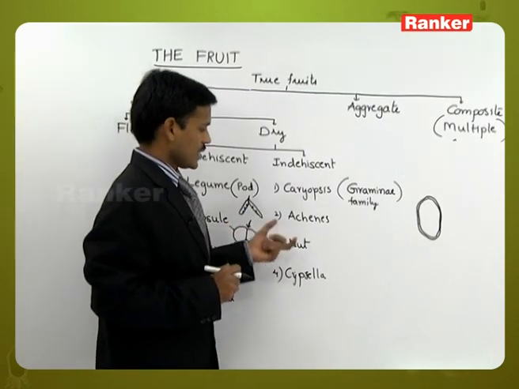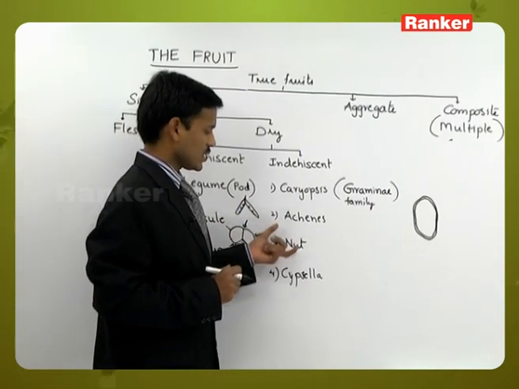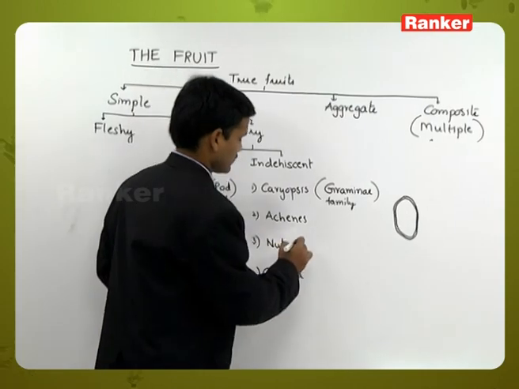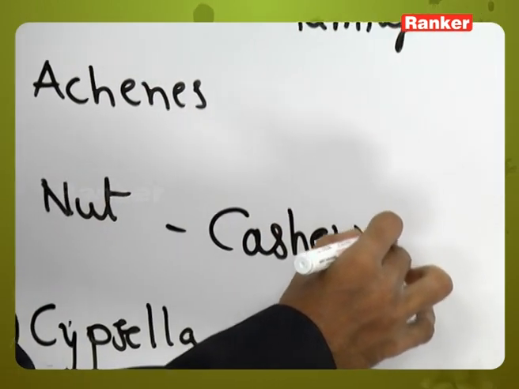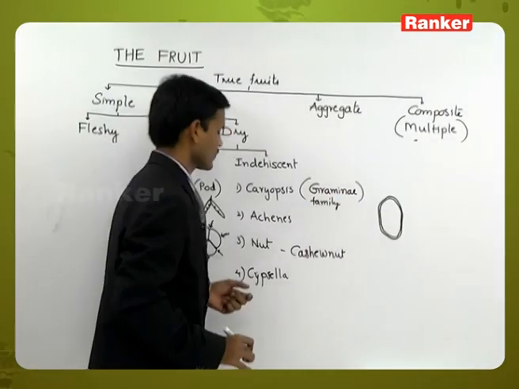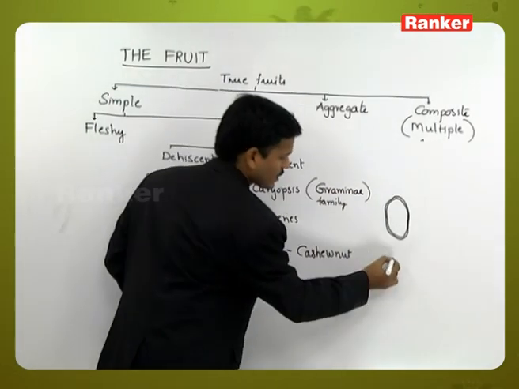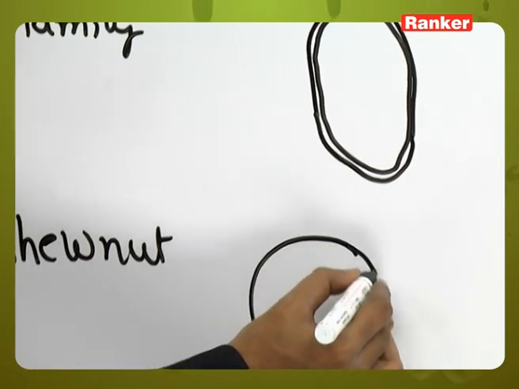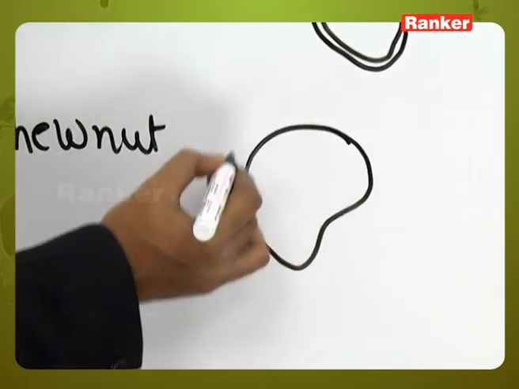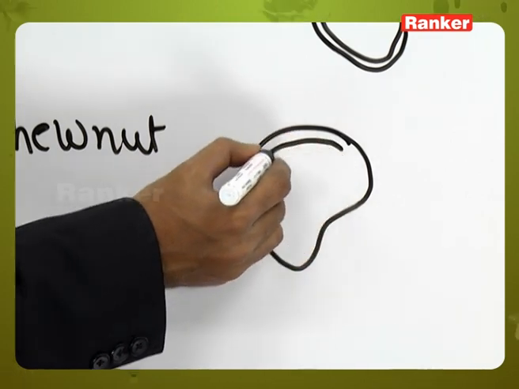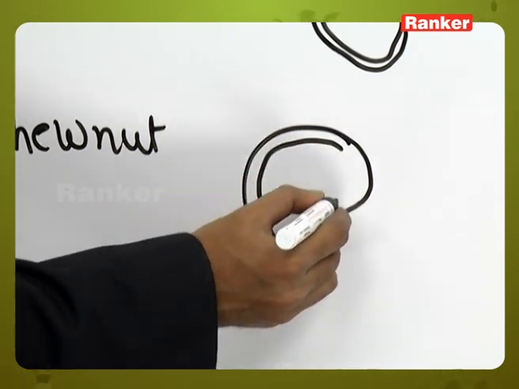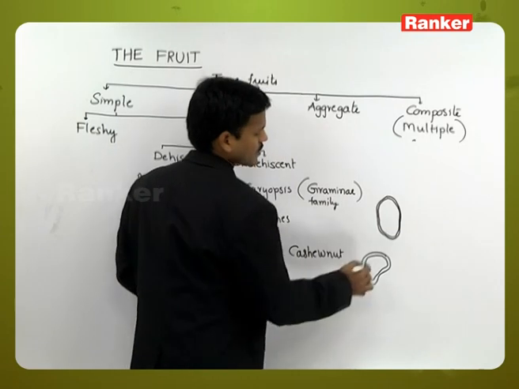And nut is observed in the cashew plant, cashew nut. Here the fruit wall and seed coat are completely free, not fused. The fruit wall is very hard, stony, and this is the seed. So both are free.